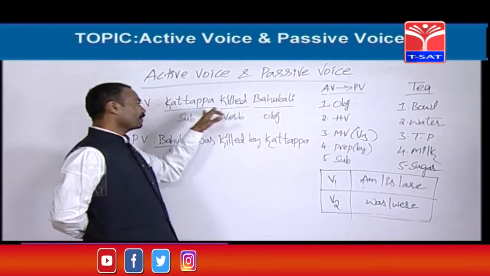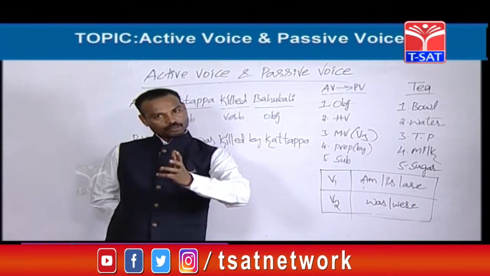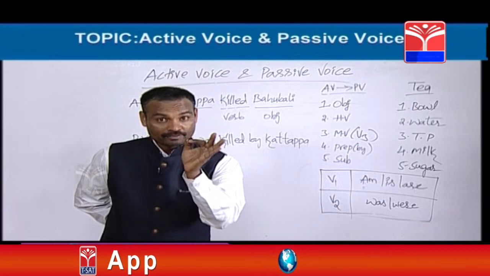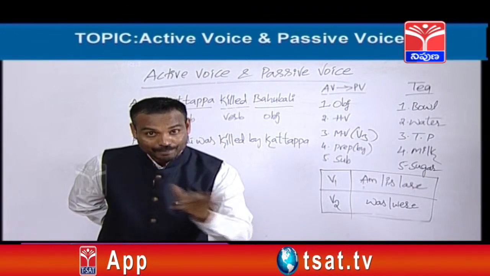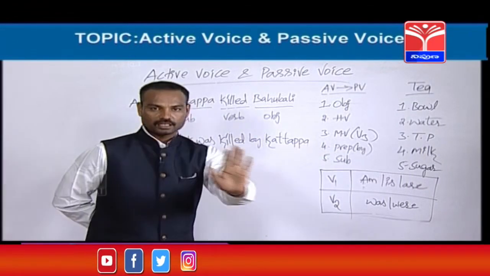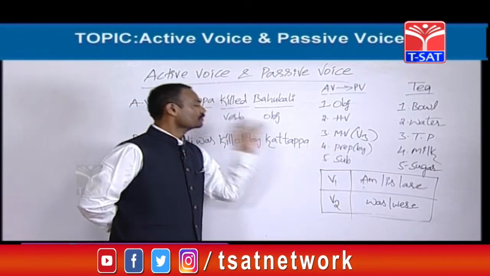Then next, the main verb. I have already told you that whatever main verb has been given in the given active voice, that main verb only should be taken, but the condition here is that the main verb given in the active voice should be changed into the third form in passive voice. That's fine, right? Next, the preposition, that is by. In 90% of examples, in 90% of times, we can use only by.